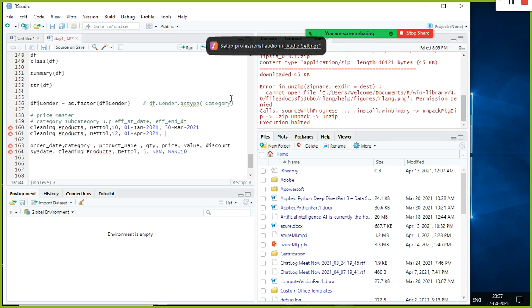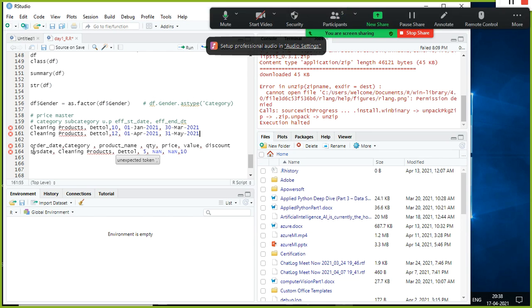Or they can define it like this also. For example, let's say hypothetically 31 May 2021. Today is 17 April, which falls between these two dates. So all you need to do is check whether the category comma product name is equivalent to Dettol, where the sys date is between these two dates.